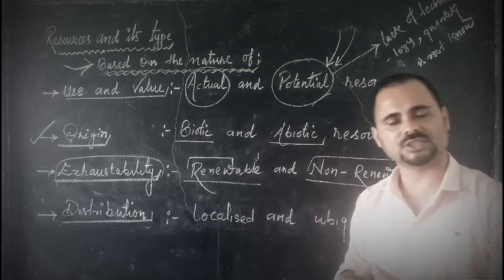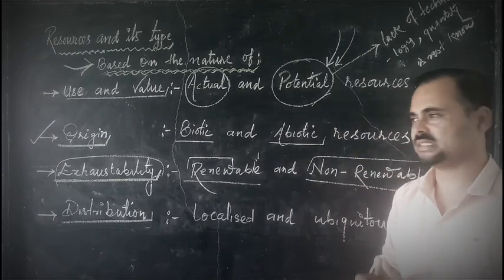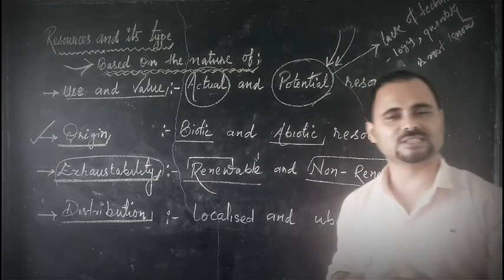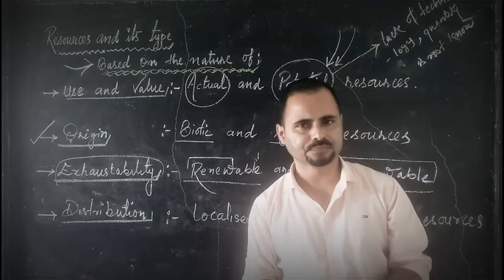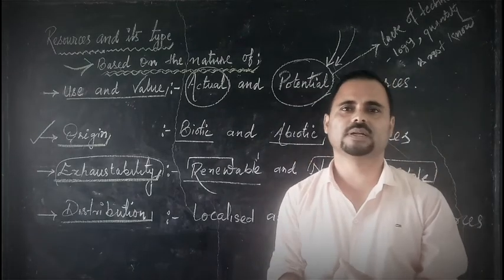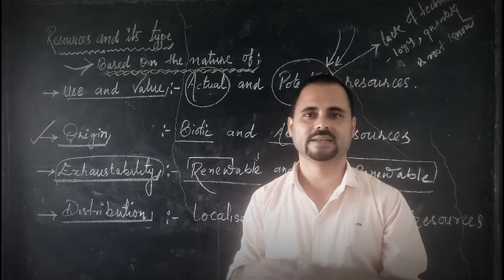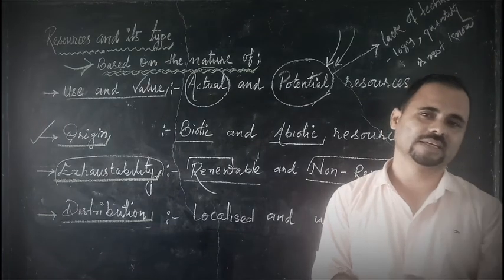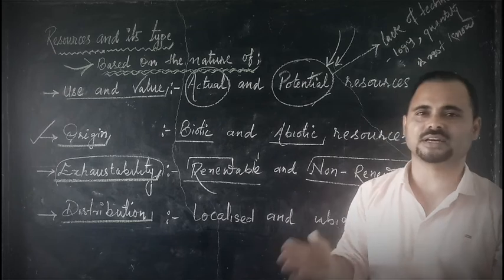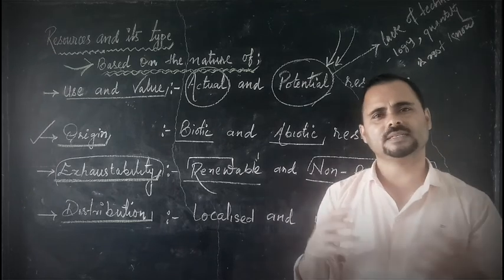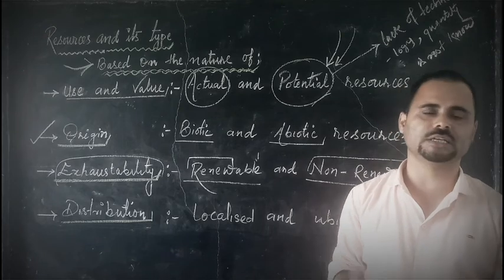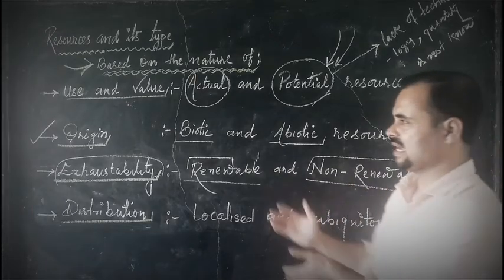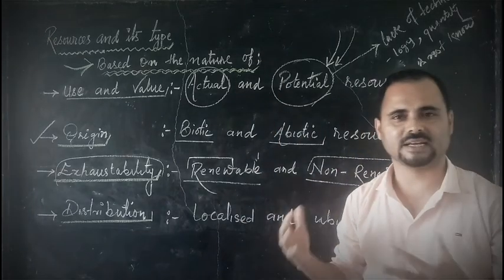So the resources which are found in certain areas are called localized resources. Another is ubiquitous resources, which are found all over the area equally. Take air, you can find it everywhere. Take water, take land, though the patterns are different, land is similar. So these kinds of resources which are abundantly found all over are called ubiquitous resources, and this is how resources are classified.